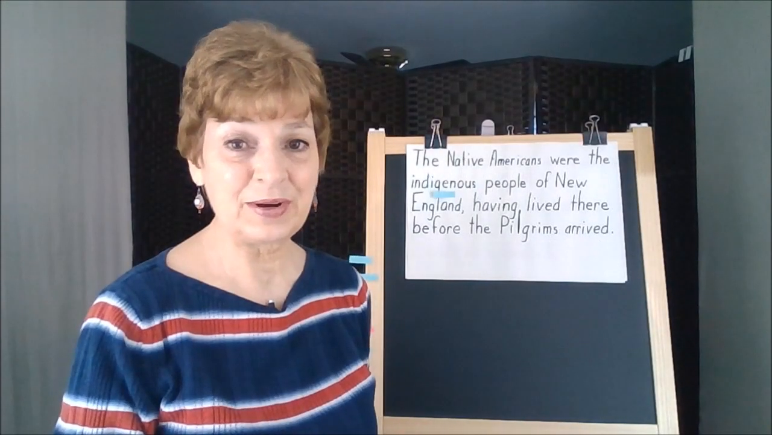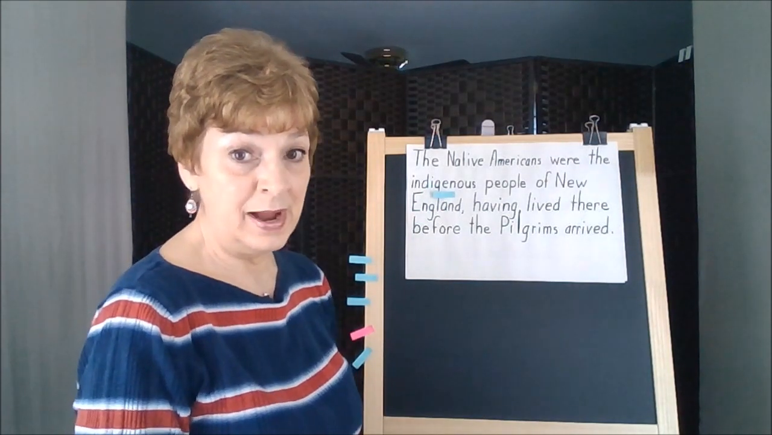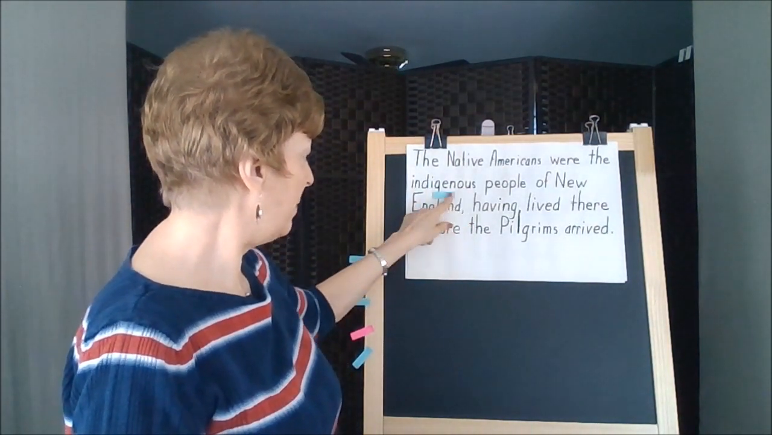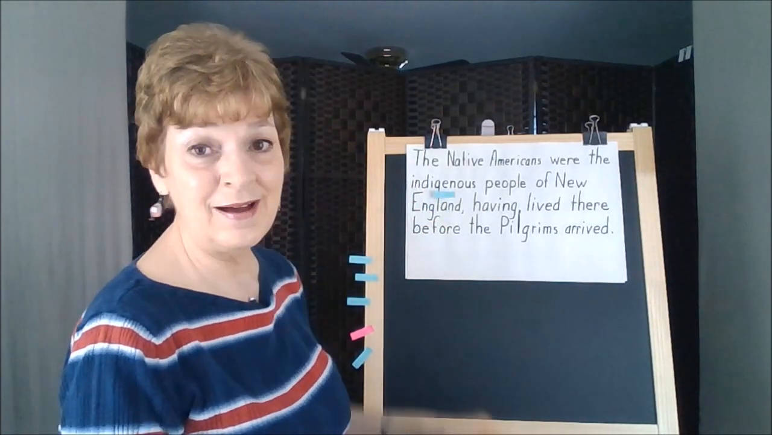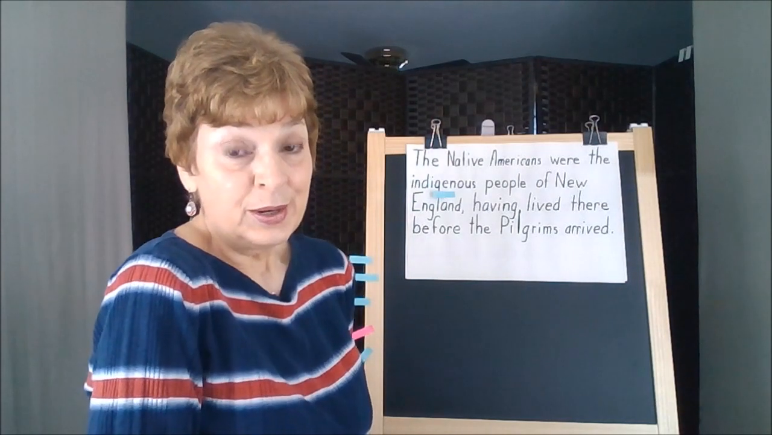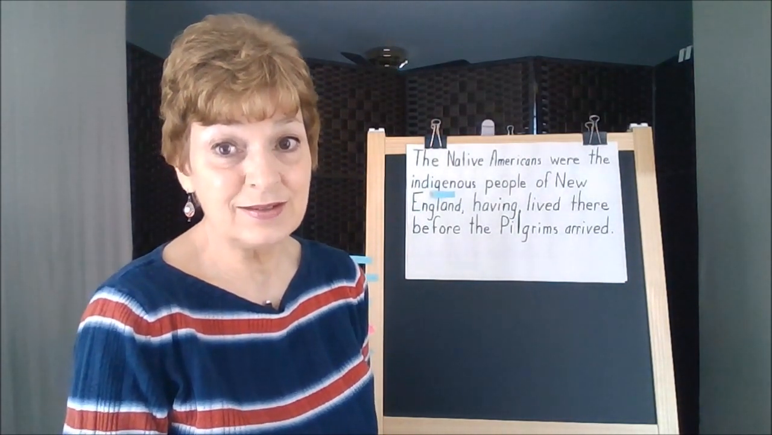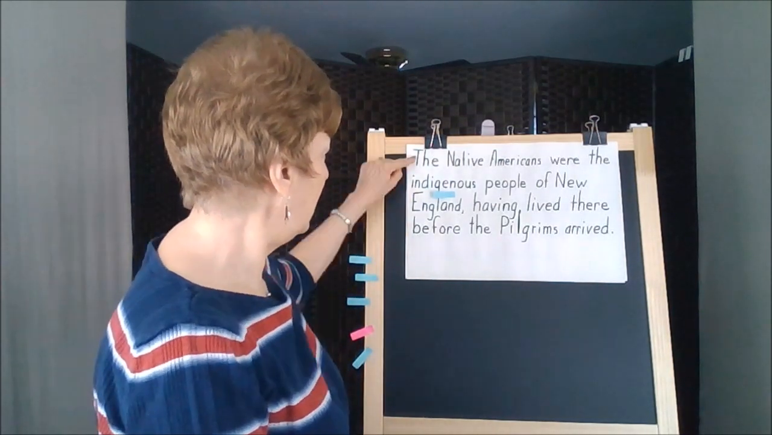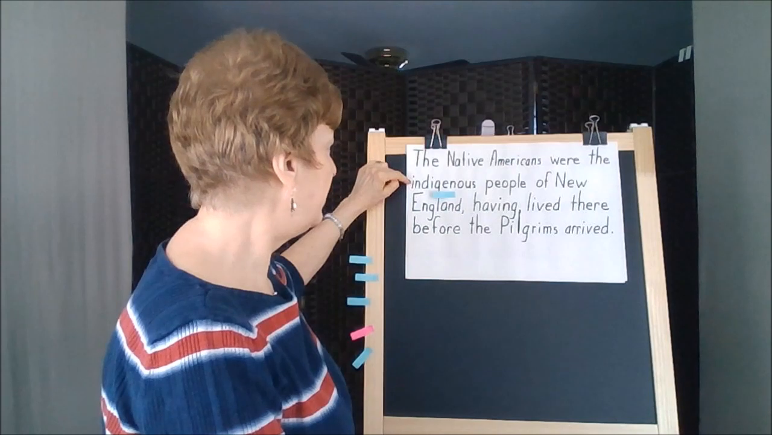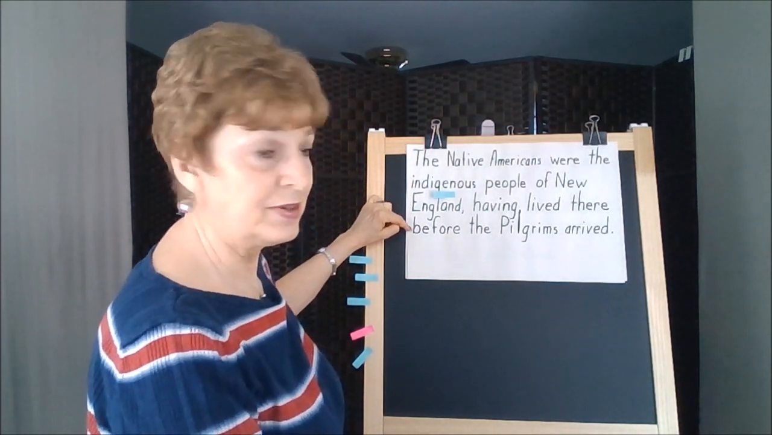Our next vocabulary word, indigenous. Now this one you might notice has a prefix and a suffix on it, but if you don't know the meaning of the root of this word, you're going to probably have to go and see if you can find some context clues within the sentence structure. The Native Americans were the indigenous people of New England, having lived there before the Pilgrims arrived.